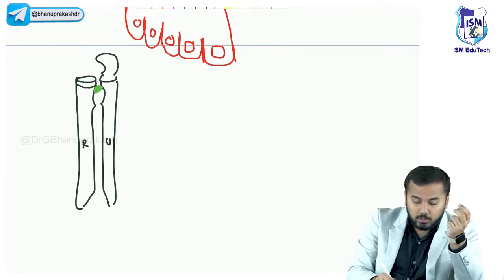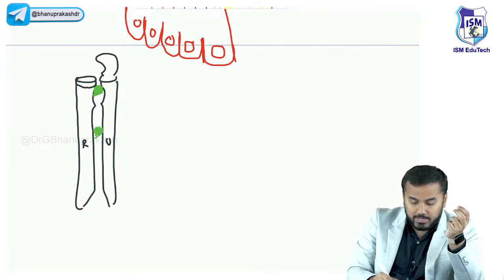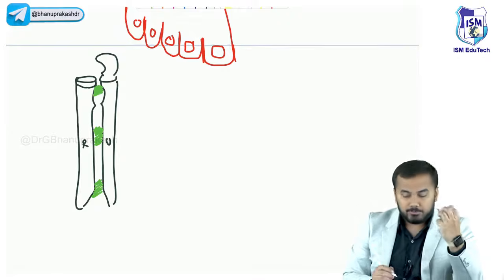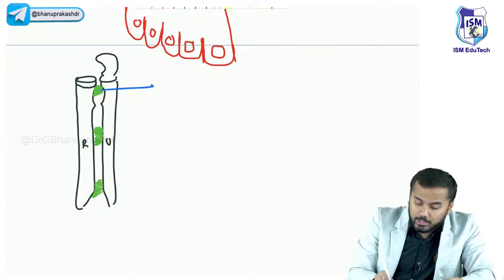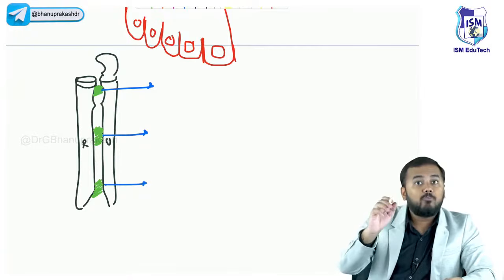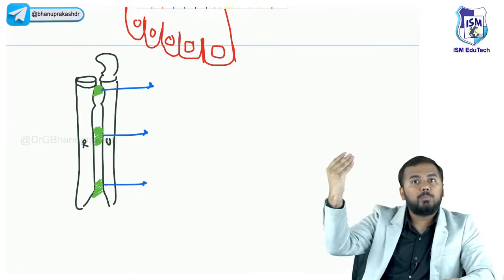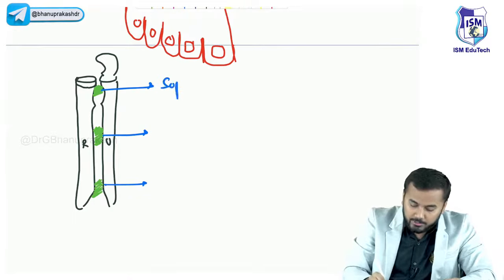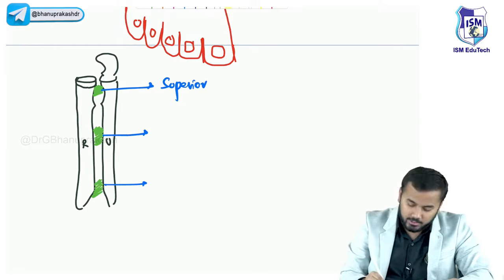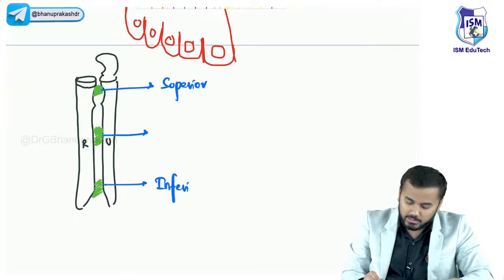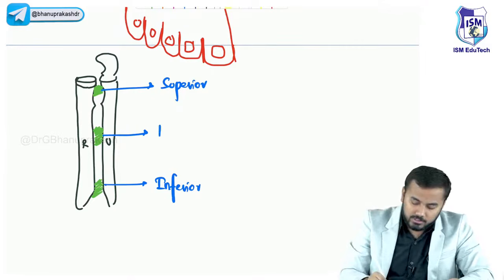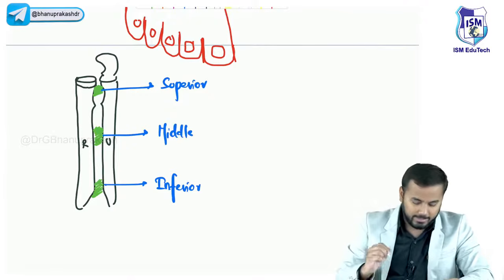One joint is located on the top. One joint is located in the middle. One joint is located on the bottom. Okay. There are three types of joints. So the joint which is located on the top, middle and bottom, you will name for me. That top one, should you call it inferior or superior? I should call it superior. Okay. Which is on the bottom is called inferior. Which is in between both of them is called the middle.